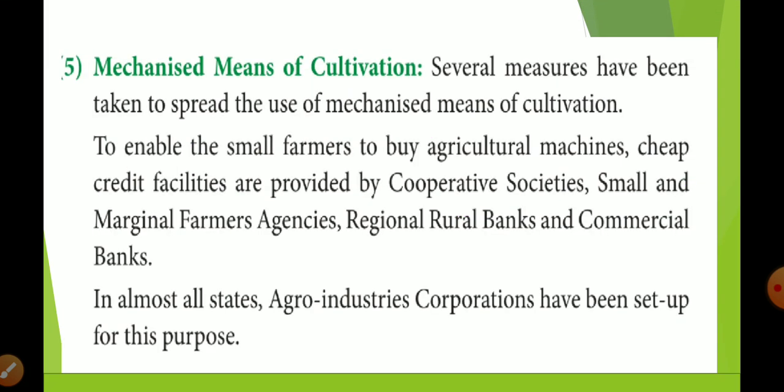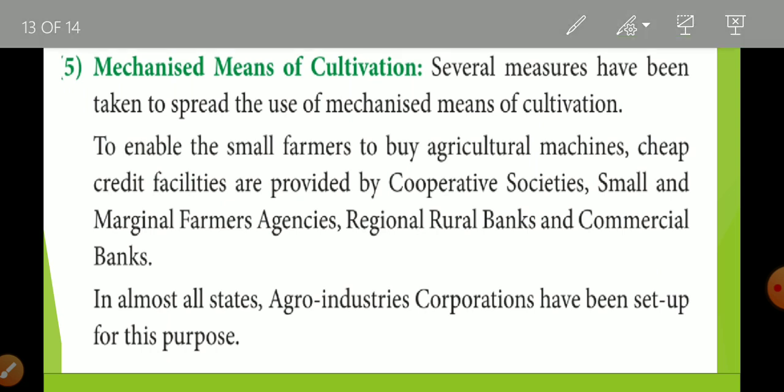Next, mechanized means of cultivation. When you use manpower for cultivation, obviously it takes more time. If you use a tractor, thresher machine, or harvester machine, you are able to do your work in less time, so it is more beneficial for the farmer and cultivation becomes profitable. So the government promoted farmers to use machines.